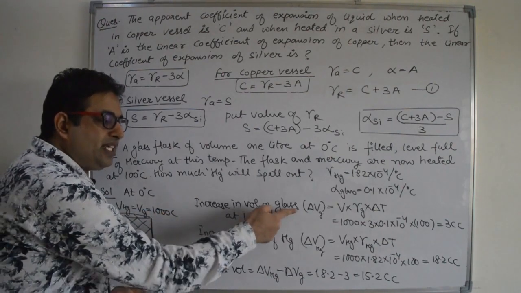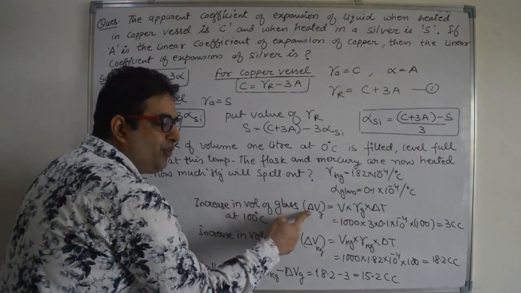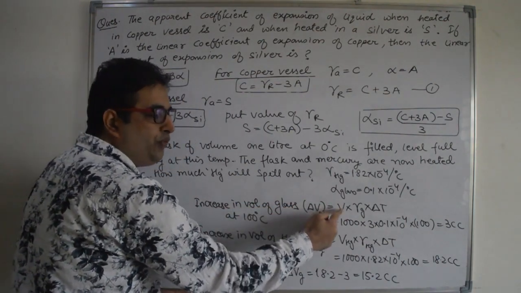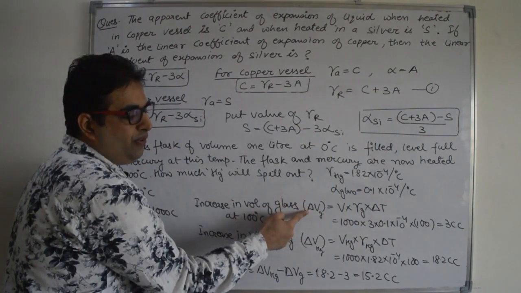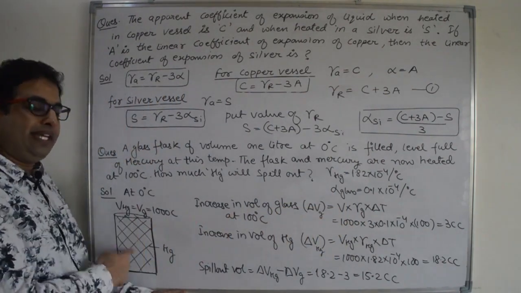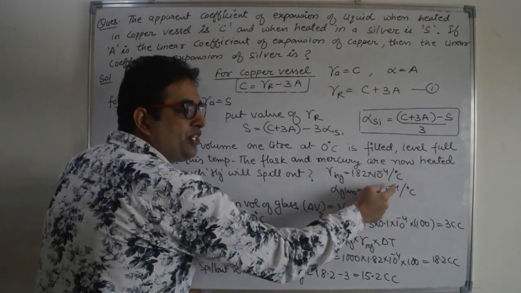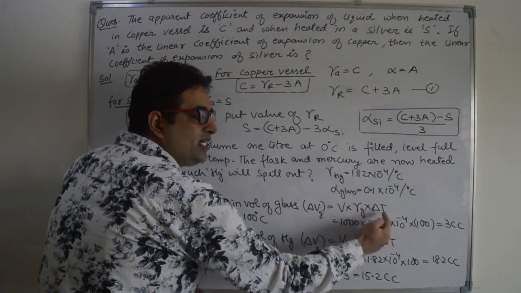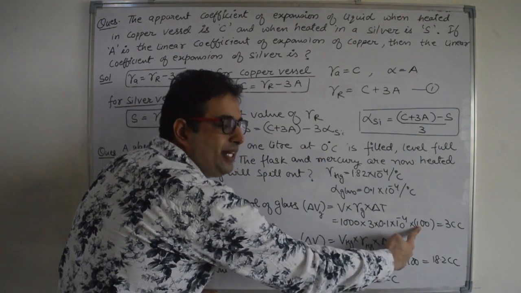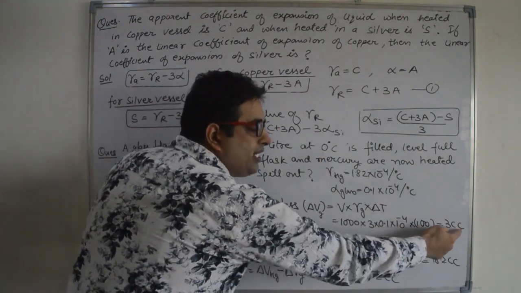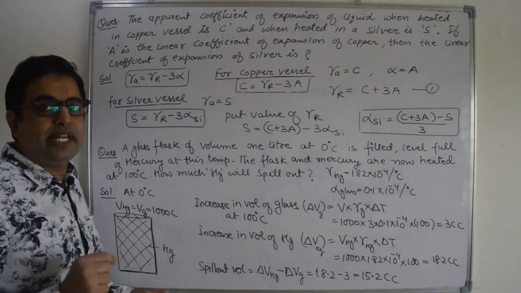So what is the increase in volume of the container, the glass container, at 100 degrees Celsius? For the increase in volume, we have a formula: delta V is equal to V gamma delta T. That is the increase in volume of the container. So the increase in volume of the container is 1000 cc, that is the initial volume of the container, into gamma of glass given in the question, 0.1 into 10 raised to the power minus 4, and the increase in temperature. From 0 to 100 degrees Celsius, the increase in temperature is 100. If you multiply these three, you will get 3 cc. That means the increase in volume of the container is only 3 centimeter cube.